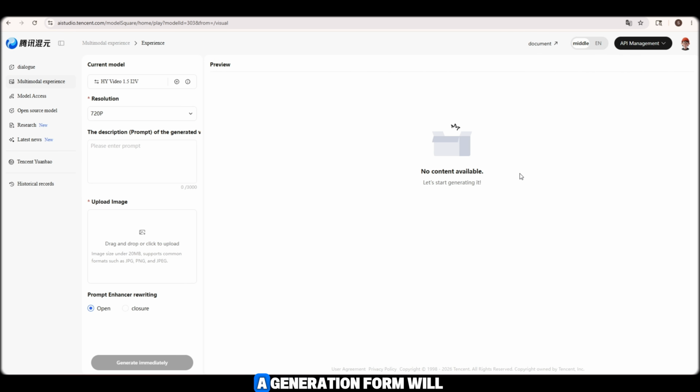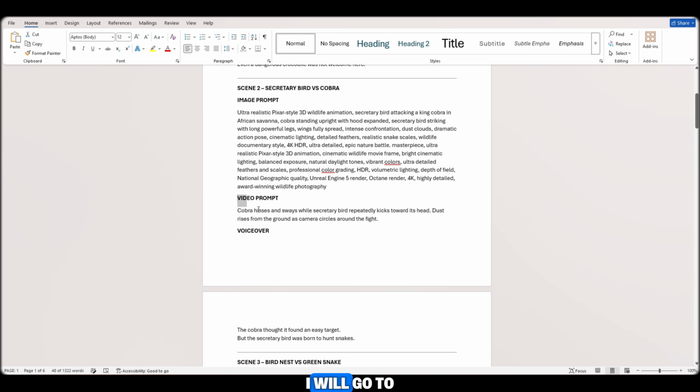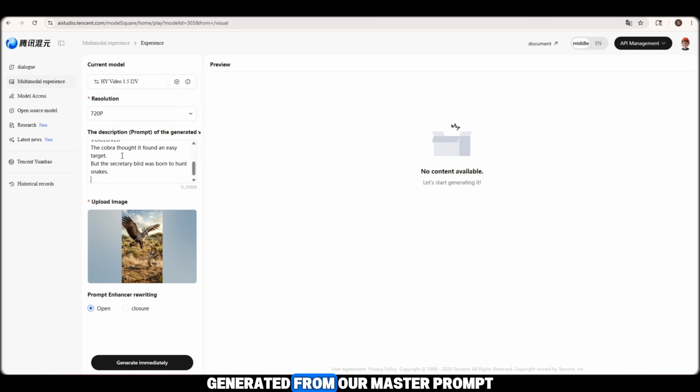Once you open it, a generation form will appear on your screen. Now the process becomes extremely simple. The first step is to upload your image. So I will upload the first image that we generated earlier. After uploading the image, I will go to the prompt section. Then I will copy the video prompt generated from our master prompt and paste it into the prompt box. Once everything is ready, I will simply click the Generate button.